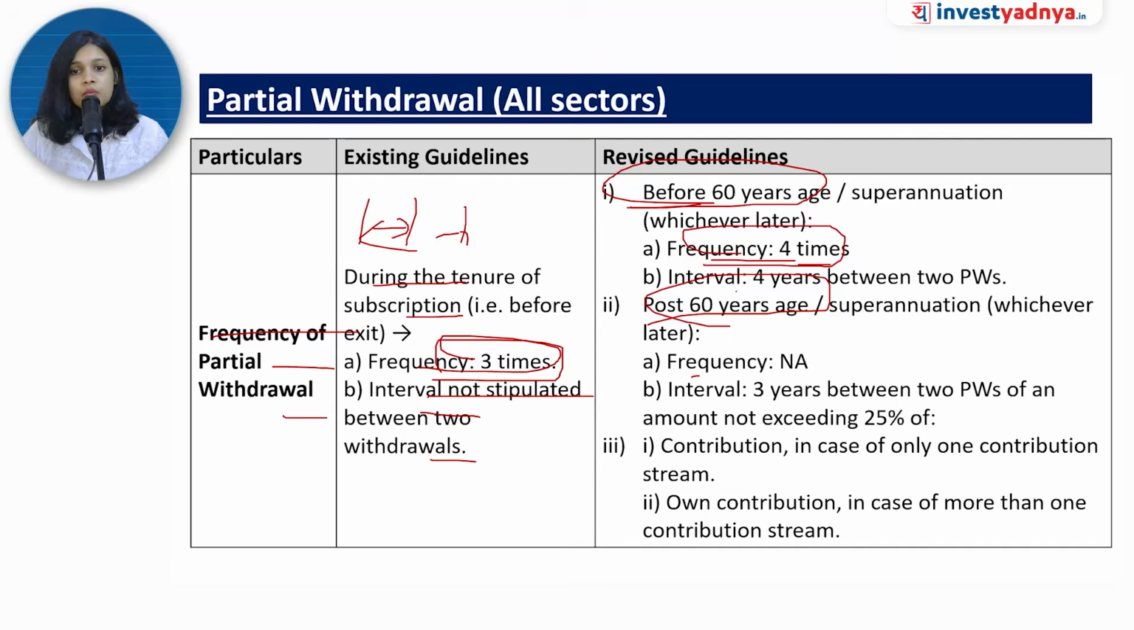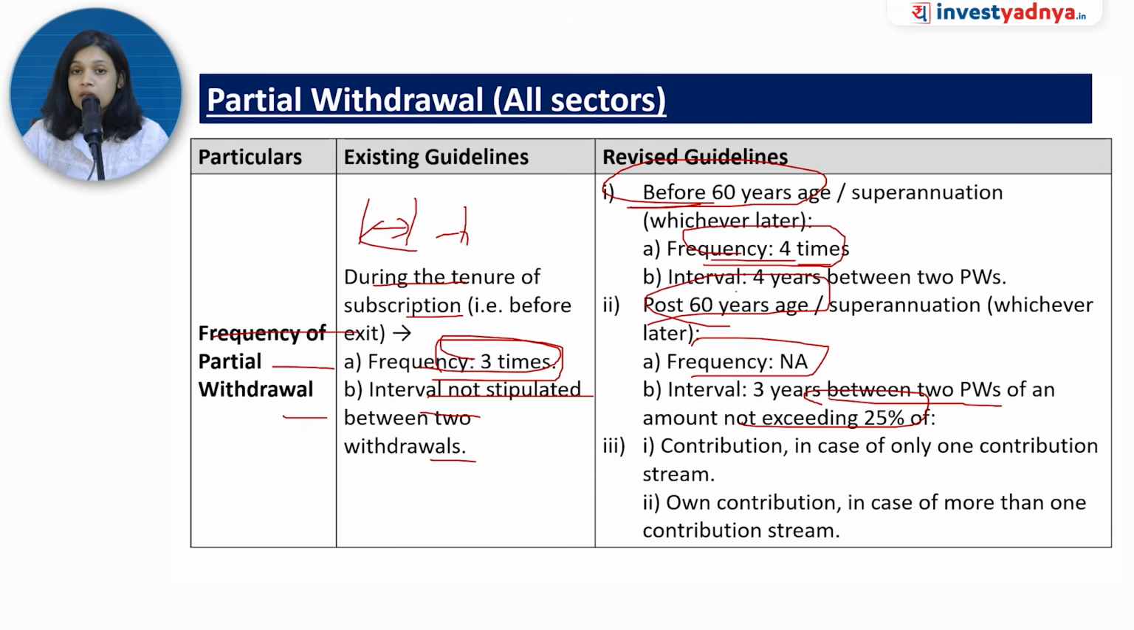So earlier, partial withdrawal was not permitted post 60, but under the revised guidelines, partial withdrawal is now allowed even after 60 years of age. Frequency is not applicable, means there is no cap on how many times you can withdraw, but the interval is 3 years between two partial withdrawals. And there is one condition, that it should not exceed 25%.